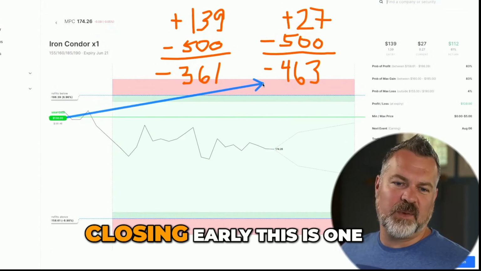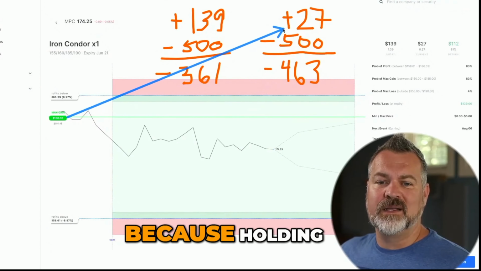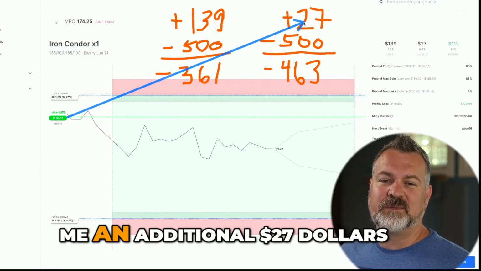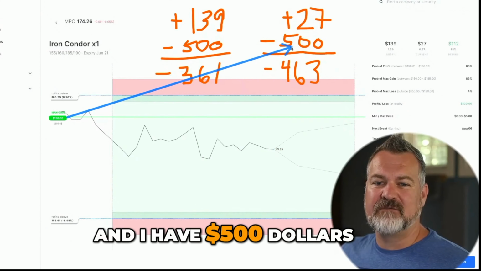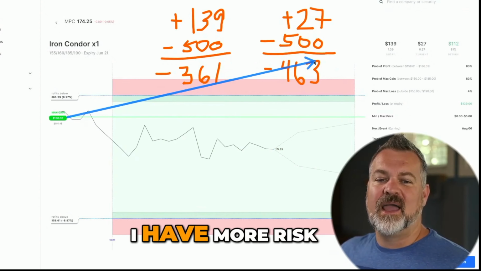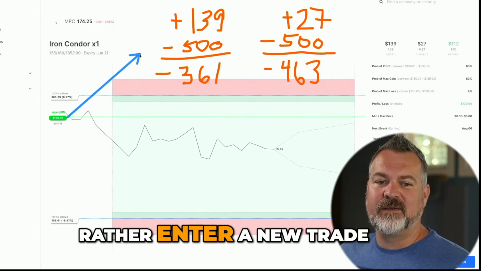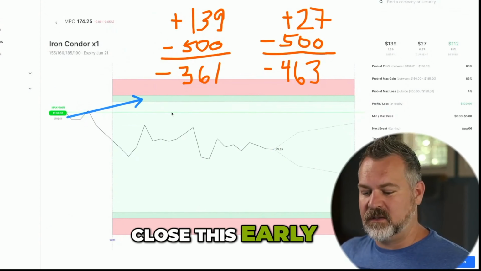And when you talk about people closing early, this is one of the reasons why we would close early, because holding to expiration only makes me an additional $27, and I have $500 in capital or $463 in risk on right now. I have more risk than potential reward. I would rather enter a new trade, close this early. So that's what I'm going to do.